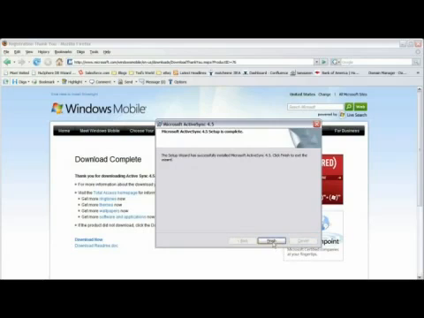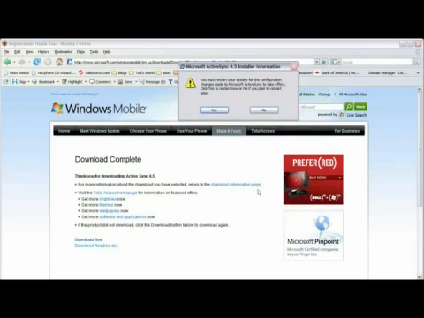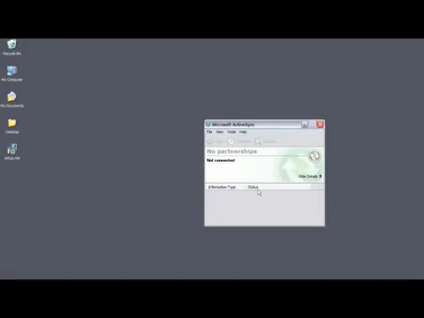Once the installation is finished, click on Finish, and you'll have to restart your computer. Once your computer has restarted, launch Microsoft ActiveSync by either clicking on the icon on your desktop or by going to the Start menu and choosing Microsoft ActiveSync.